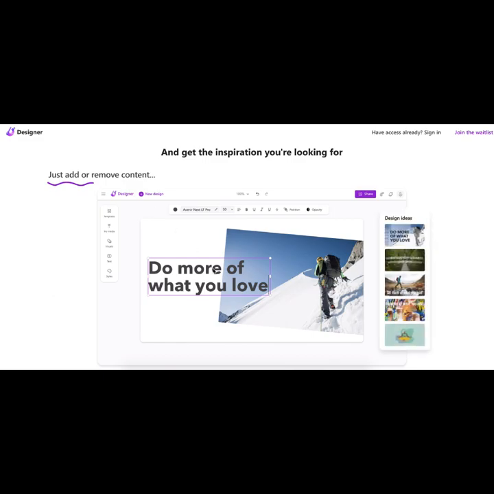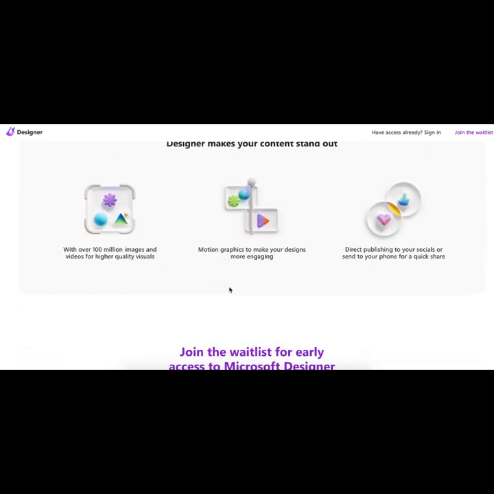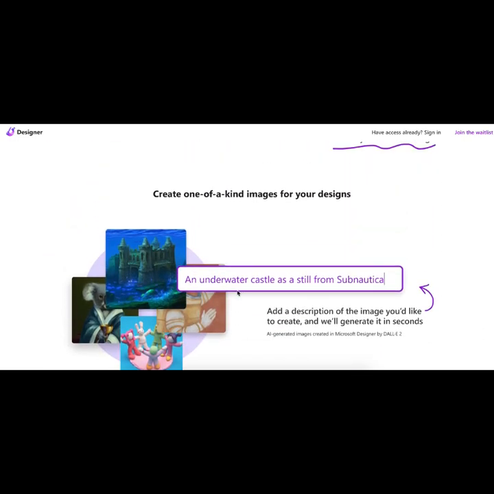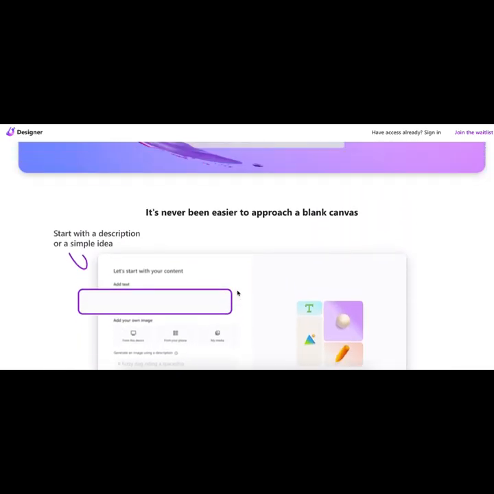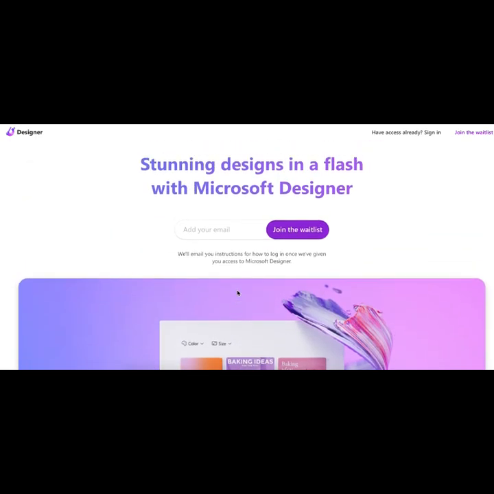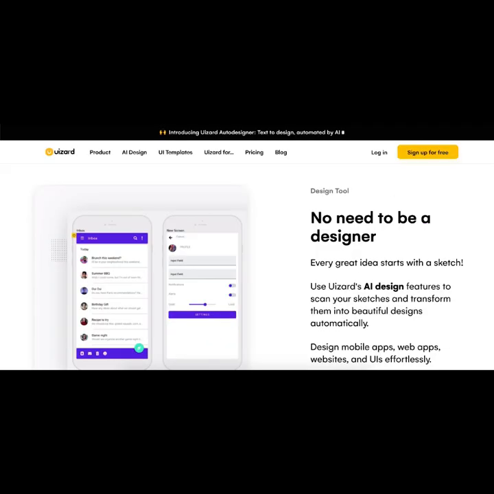You can add or remove content based on what you like or you don't like. So very much, it's like the AI-powered Canva. This is not available yet, but I think joining the waitlist here would be a good idea, because it's going to definitely take graphic design and creating content to the next level. And it's going to make it very simple, to be completely honest. So that's one, Designer.